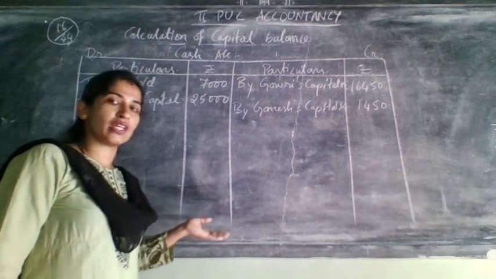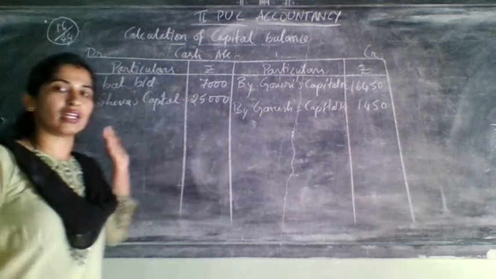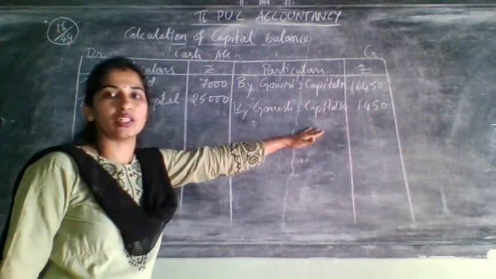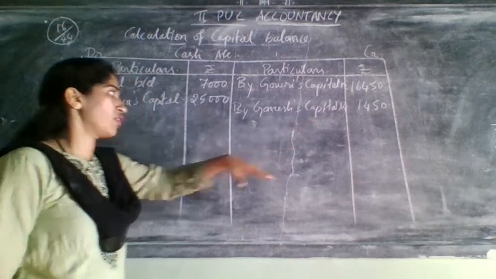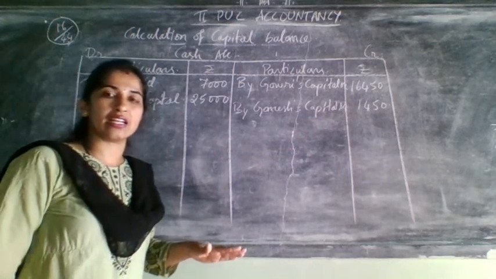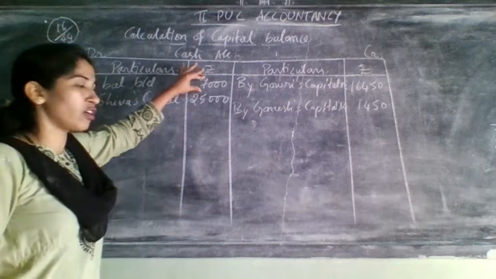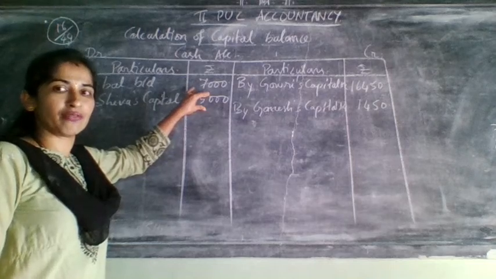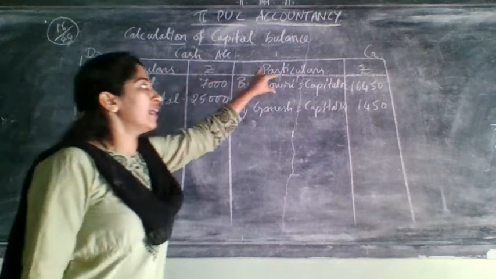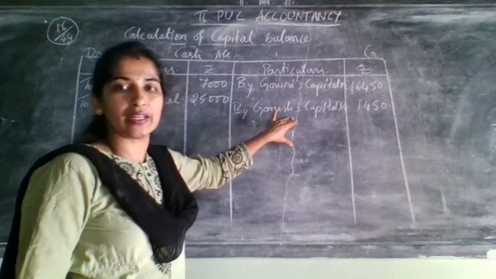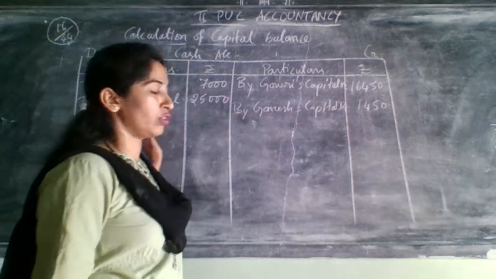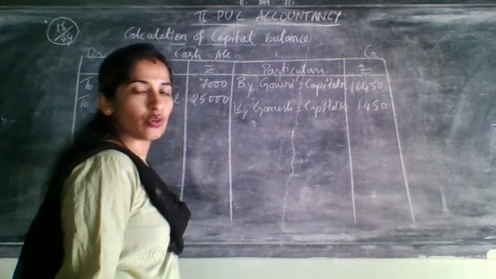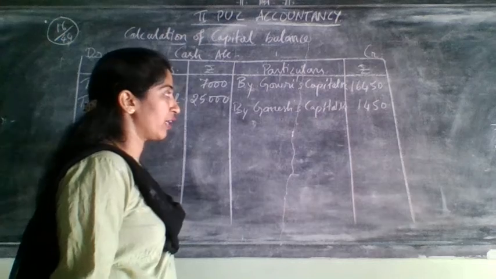See students, in the previous problem one came on the credit side and one came on the debit side, but in this problem both are withdrawing. That's why both will come on the credit side of the cash account. So now all the entries related to the cash account are over. The cash account balance brought down is from the old balance sheet. This one is from adjustment 1, that is the new partner's capital. Next, these two will depend upon the partners' capital balance. That you have done in the partners' capital account, and both came on the debit side.